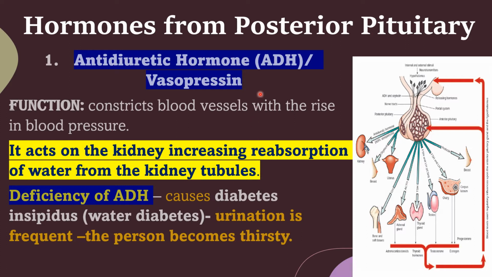What is the full form of ADH? Antidiuretic hormone. Another name of ADH is vasopressin. It is produced from the posterior pituitary.